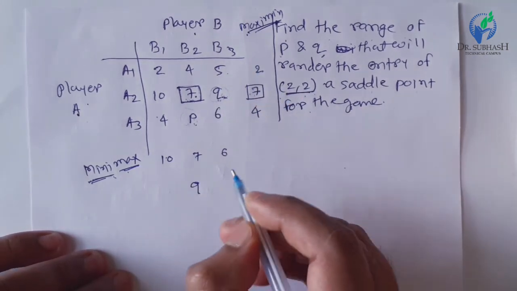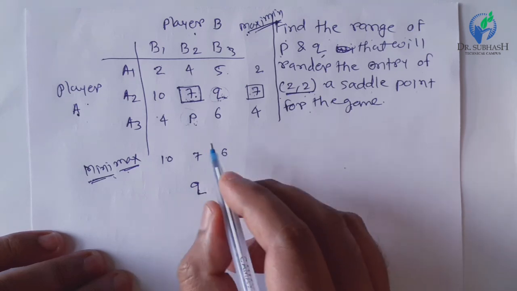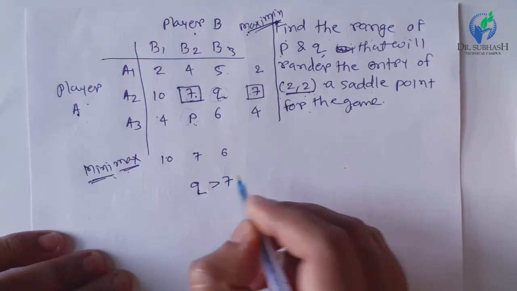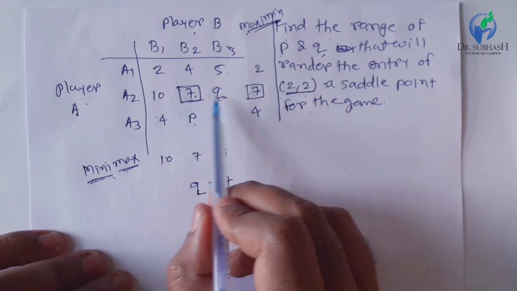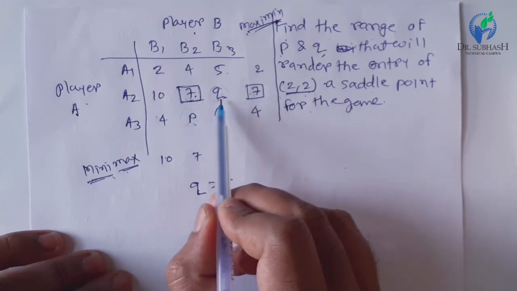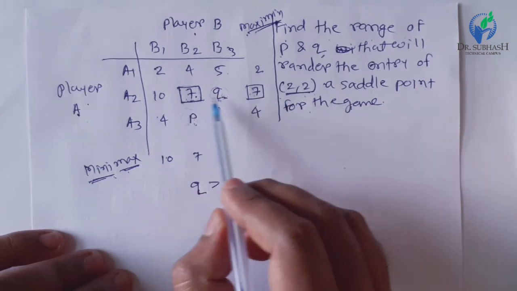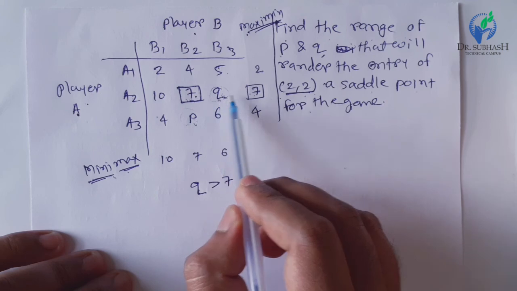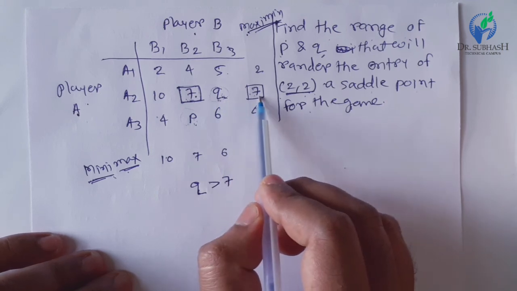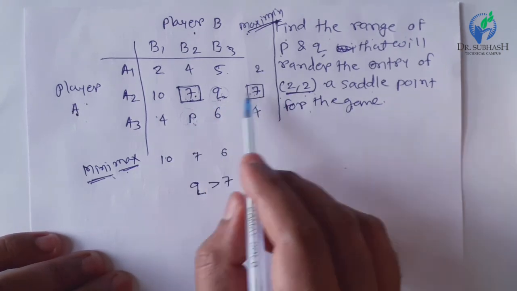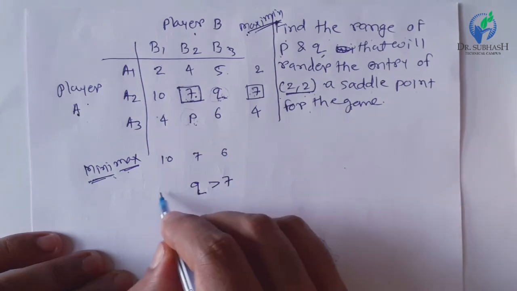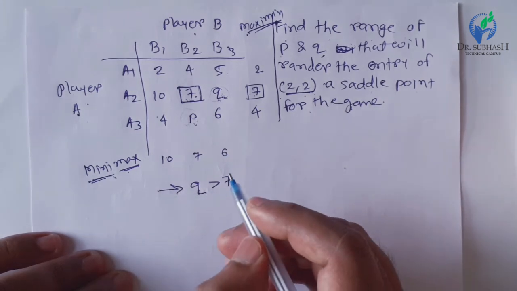If the value is less than 7, then 7 will no longer be the row minima for the second row. So according to the row minima condition, the value of Q must be greater than 7.